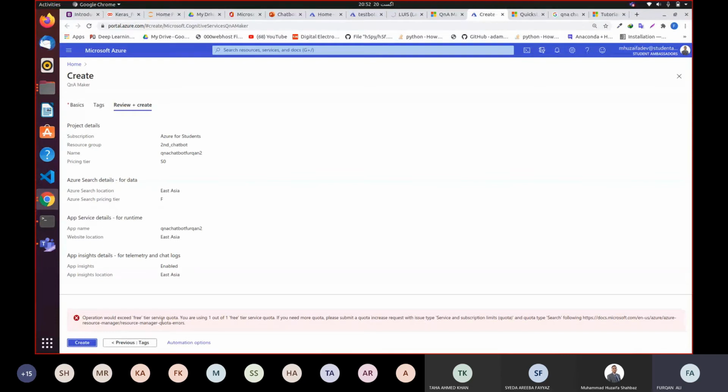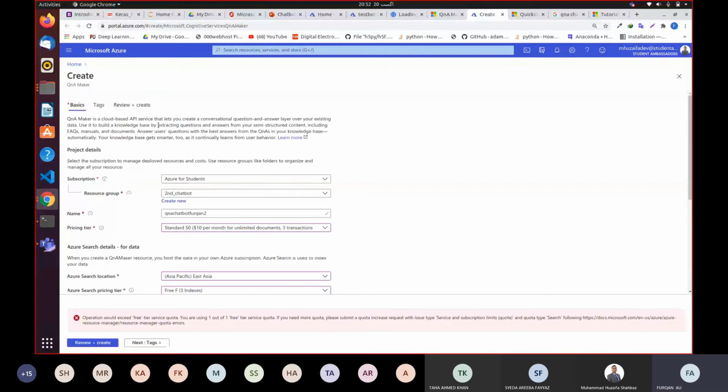Operation would exceed free tier service quota. You are using 1 out of 1 free tier service quota. Okay, so I have already created. Okay, so I'm out of quotas because I have already created a service. That's why it is saying that you cannot create one more service. So let me try again.